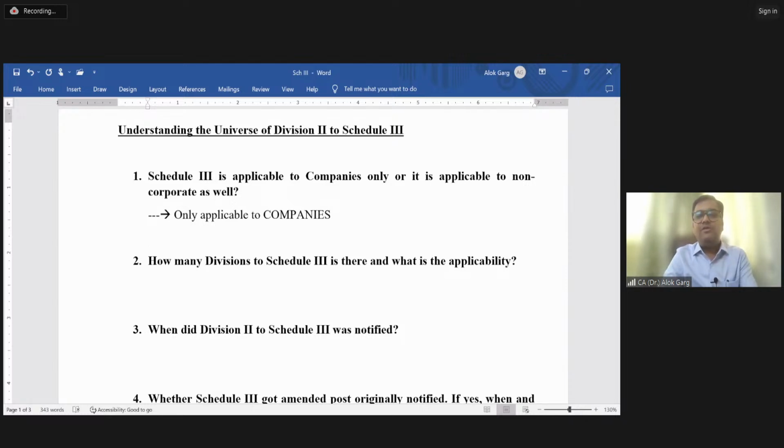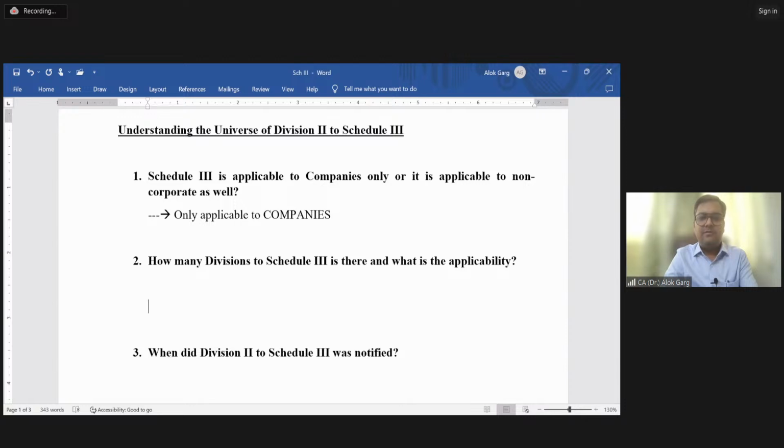How many divisions to schedule 3 are there, and what is the applicability? Tell me quickly. Three divisions. There are three divisions to schedule 3.